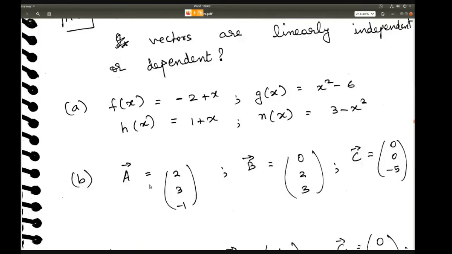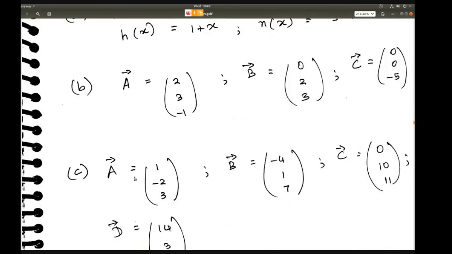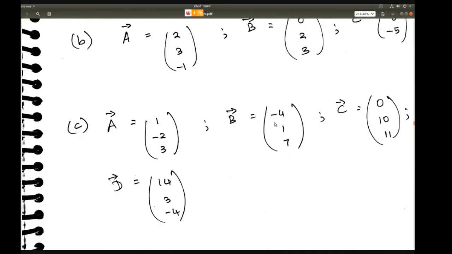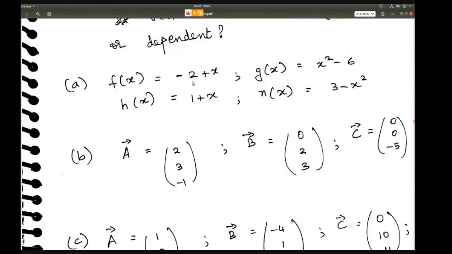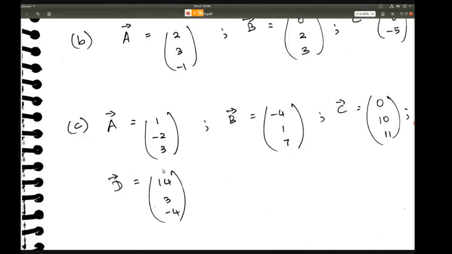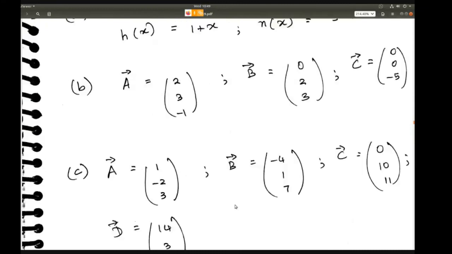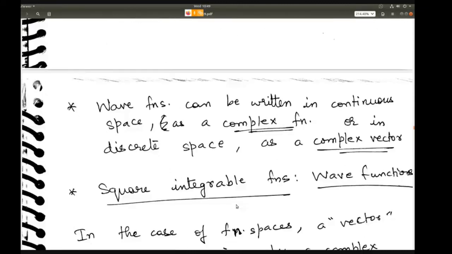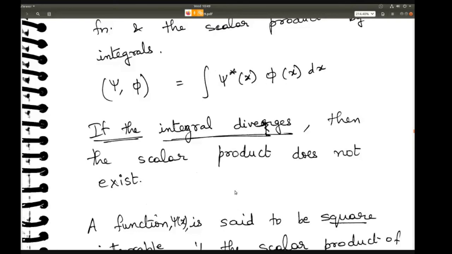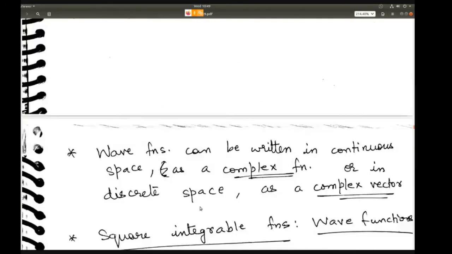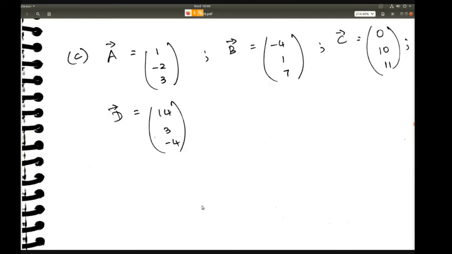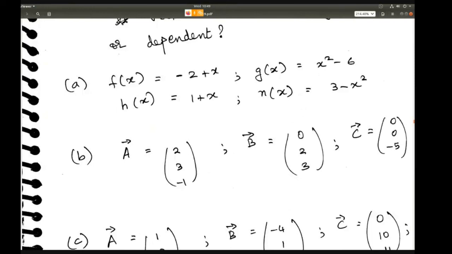Part B is the vectors A, B, and C. So these are your 3 vectors. And part C is A, B, C, and D, your 4 vectors. So you have to check whether these functions or these vectors are linearly dependent or independent. All right. In the next class, we will see how to do the scalar product and all of that. So I will stop here for today, and tomorrow we can see the rest of it. Any questions so far?